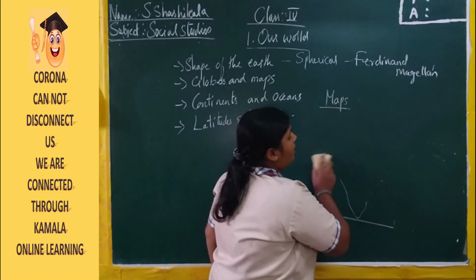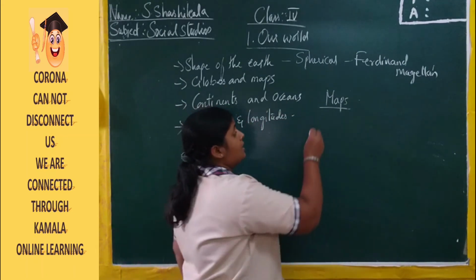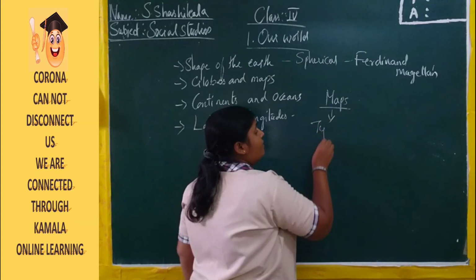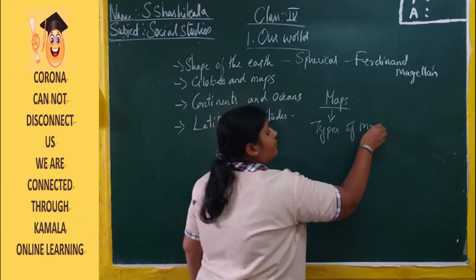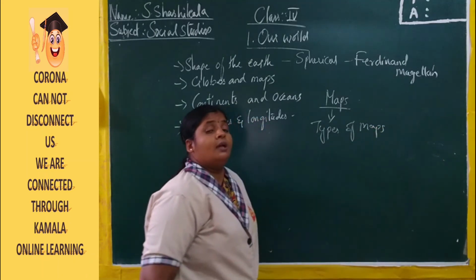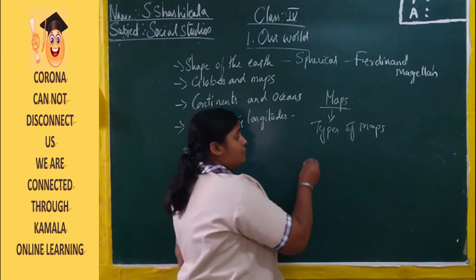About the map, we learned different things in the last class, that is, the types of maps. Here we have three types of maps.